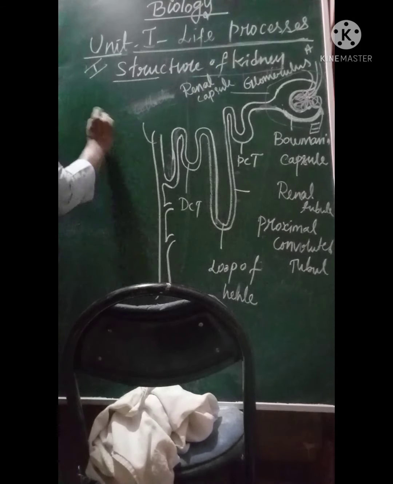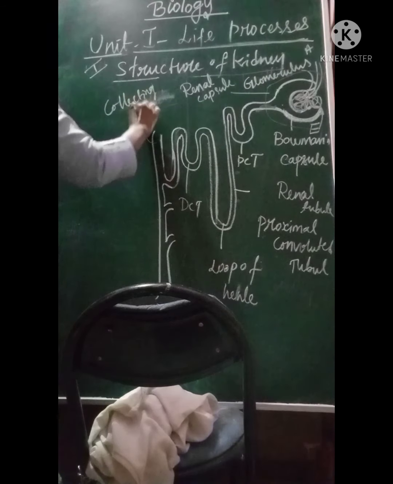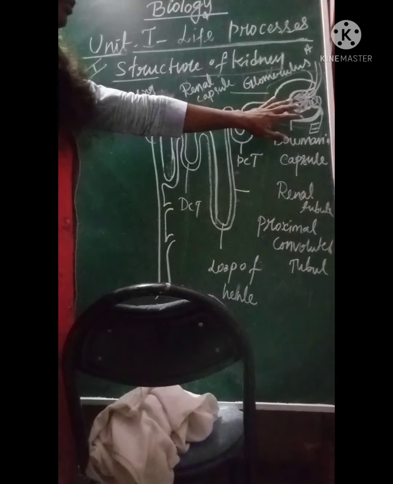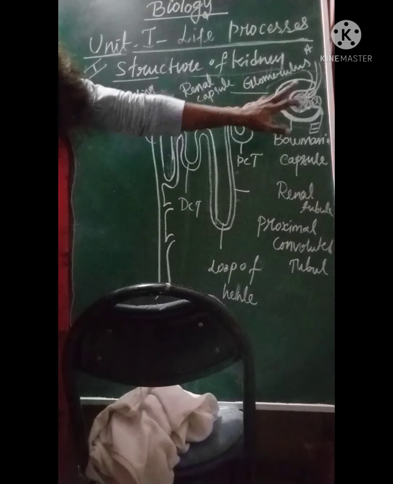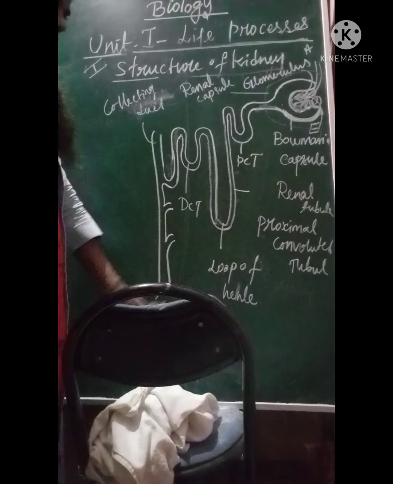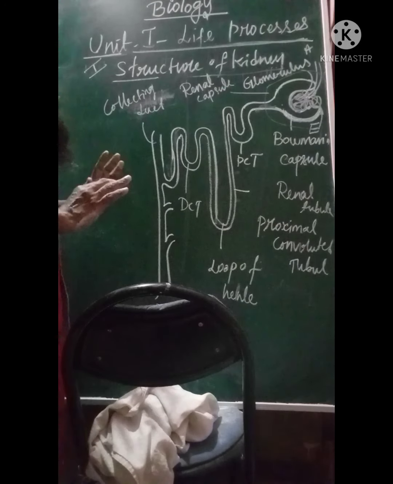So I'll just make it here. Here we have a collecting duct. So now the filtration is happening here. This is the structure of the nephron. So what happens in the nephrons? That's what we are going to see now.